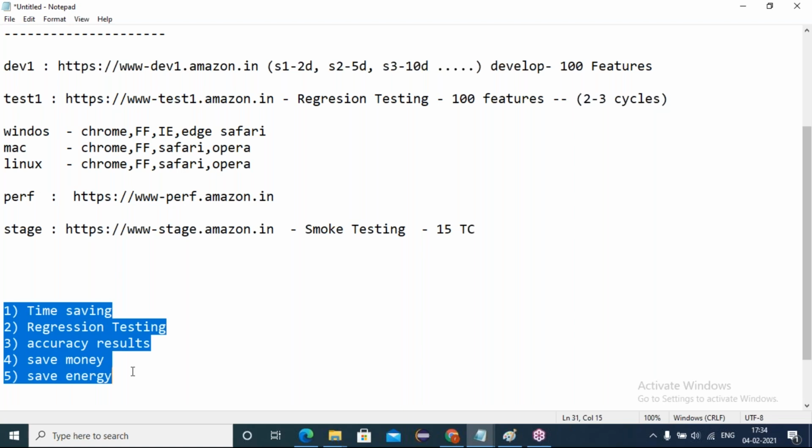Considering all these points in manual testing, people have come to automation.